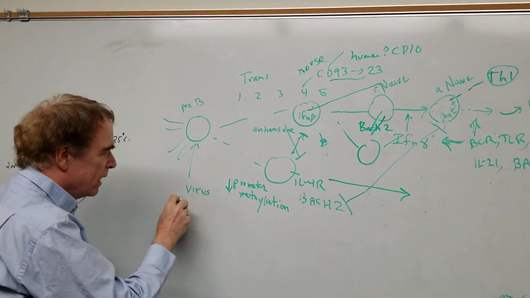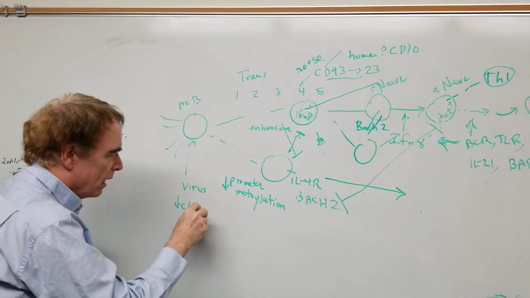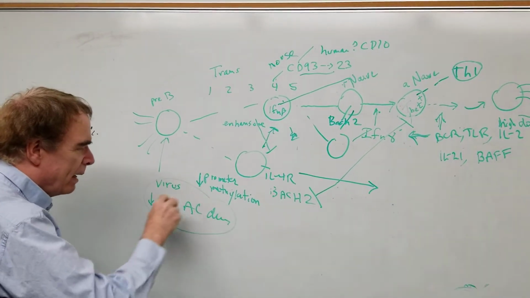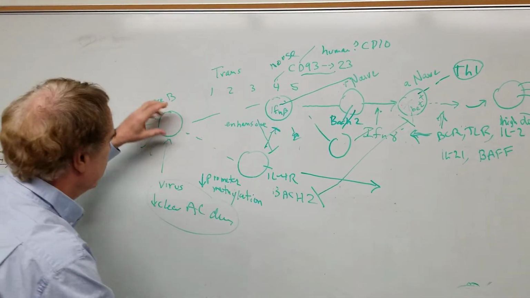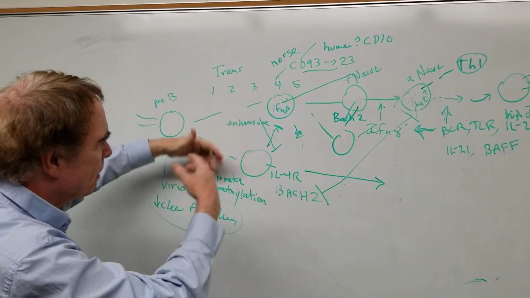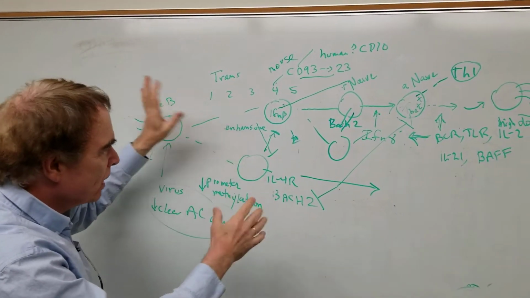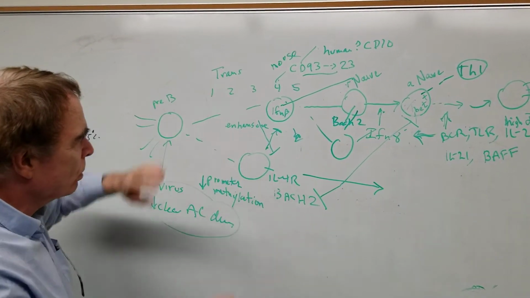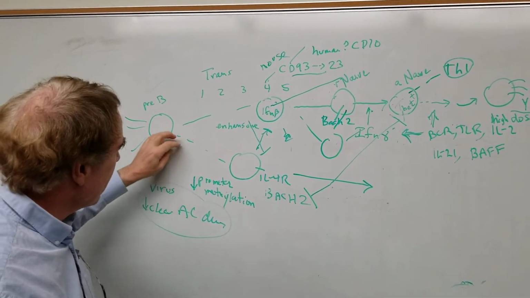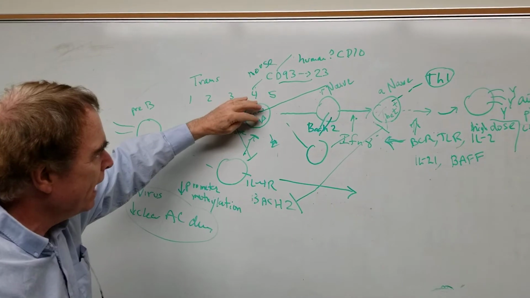Or you get decreased clearance of apoptotic cell debris, something like that. As soon as that happens, right at the beginning, as soon as the B cell expresses its receptor at the transitional stage, out there in the marginal zone, for example, the B cells will start to respond to this and upregulate interferon beta.